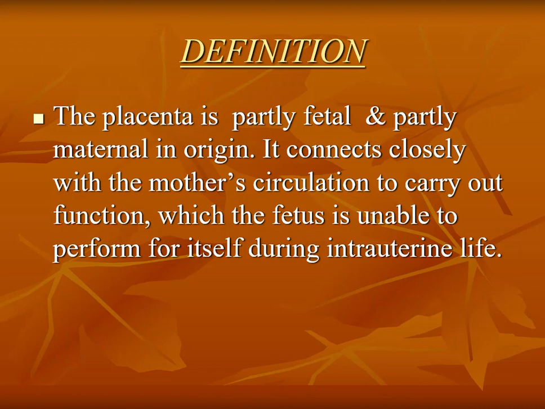during intrauterine life. So, what is the main reason for the development of the placenta? Because the baby is not able to perform functions, for example, respiration. The baby will not be able to respire inside the uterine cavity by itself, so the placenta will carry out these functions in intrauterine life.